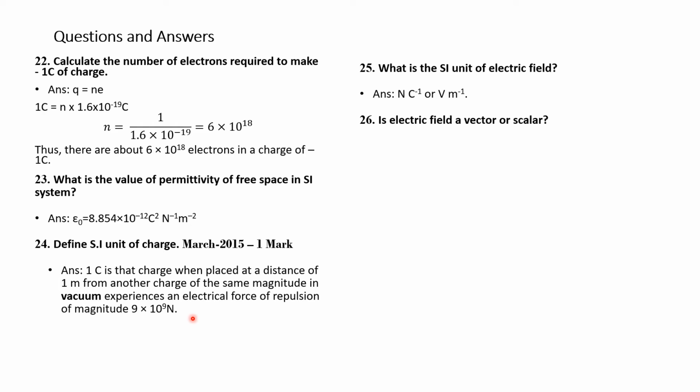Question number 26. Is electric field a vector or a scalar? Answer: electric field is a vector.